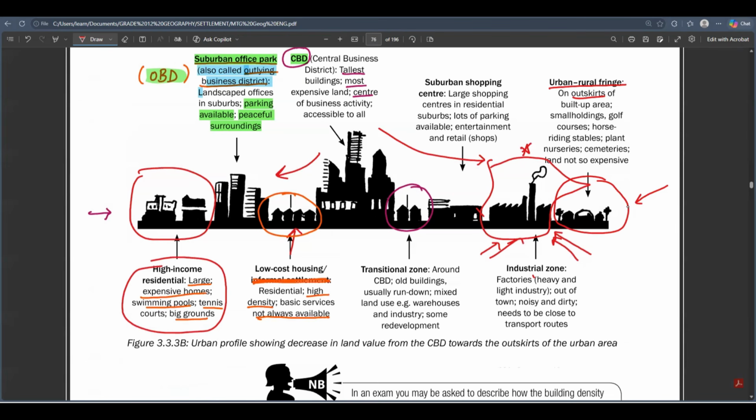It's like you are now moving out of the urban area. You are now going to a rural area. So when you are going to the rural area, you are going to see a zone known as the rural urban fringe.